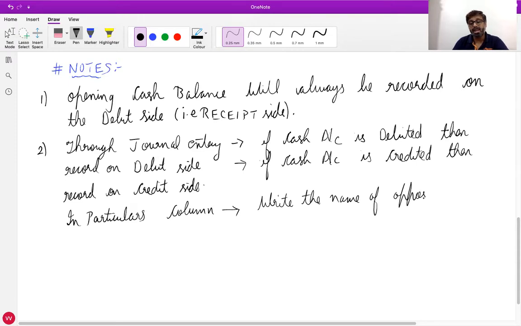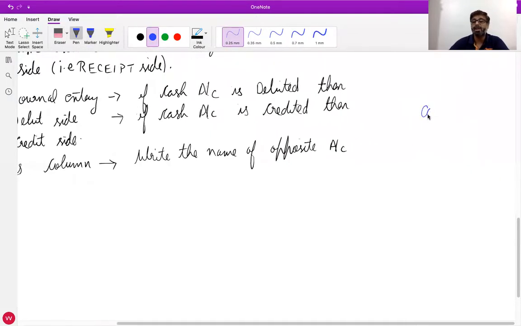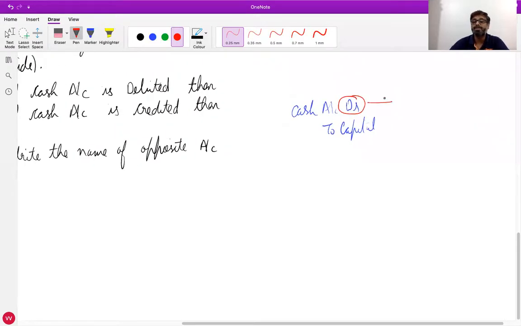what is the journal entry if owner brings cash in the business? Cash account debit to capital account. Don't write it, just understand. Now, first of all, cash account is debited. So where will you write it in cash book? Debit side, receipt side.